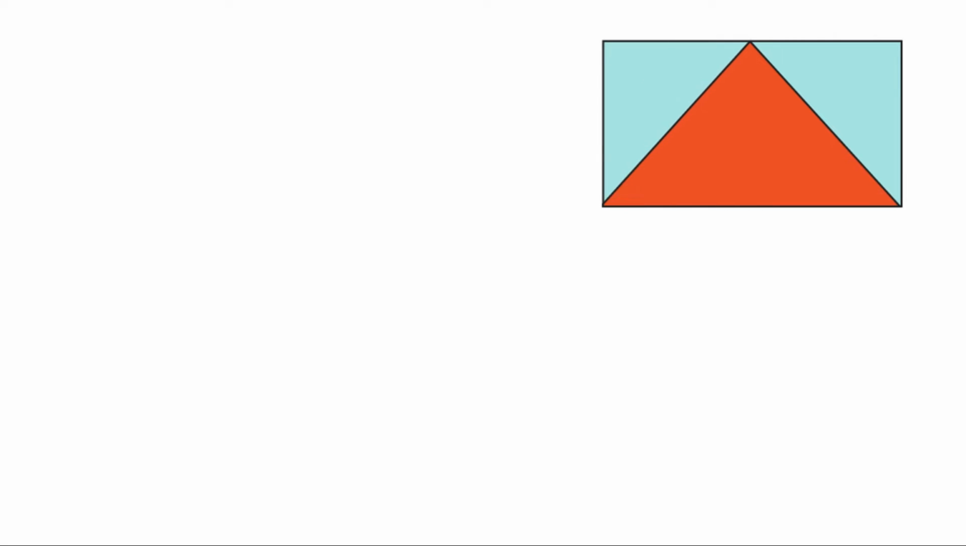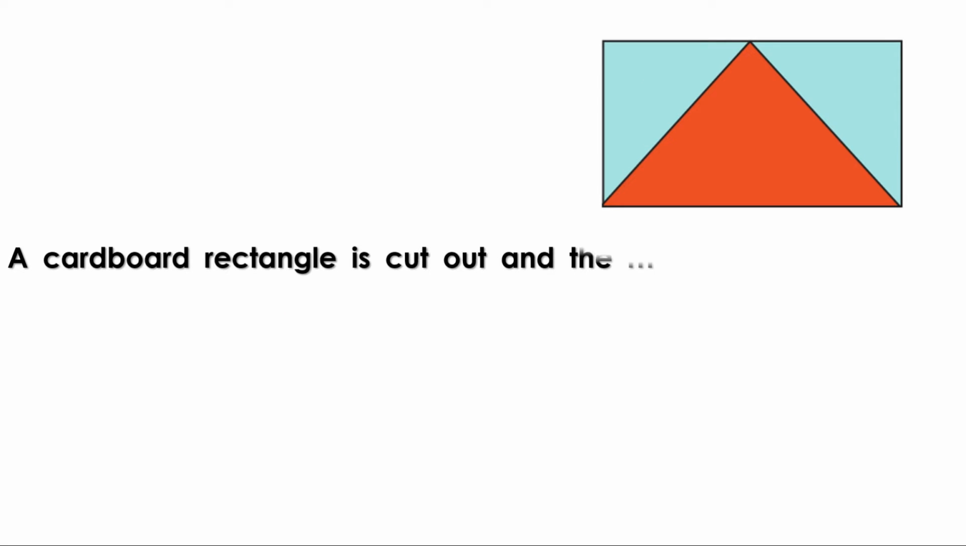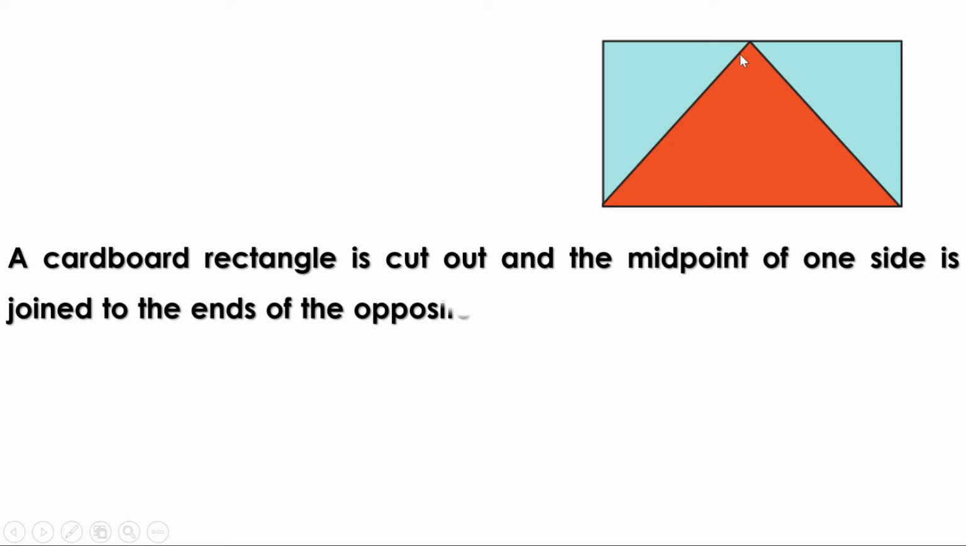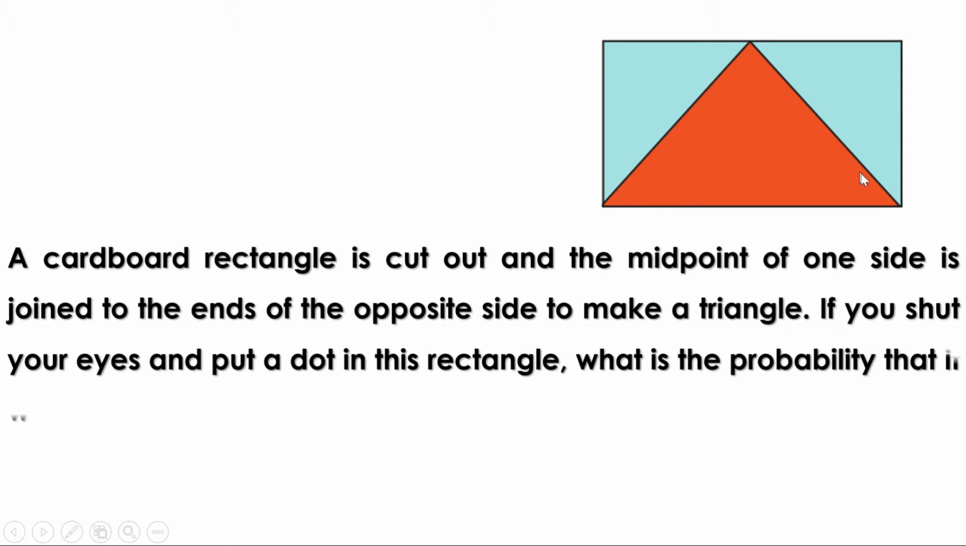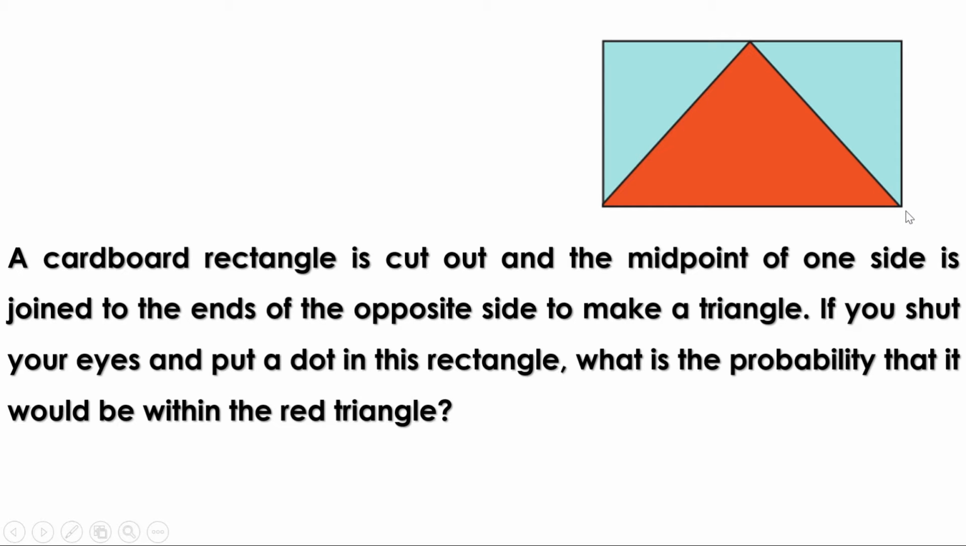Another problem. A cardboard rectangle is cut out and the midpoint of one side is joined to the ends of the opposite side to make a triangle. If you shut your eyes and put a dot in this rectangle, what is the probability that it would be within the red triangle? Here we have to put a dot within this rectangle, of course without looking. And we have to find the probability of getting that dot within this triangle.